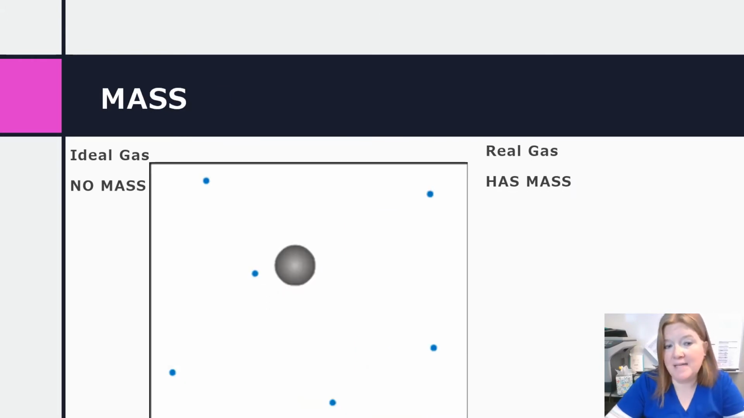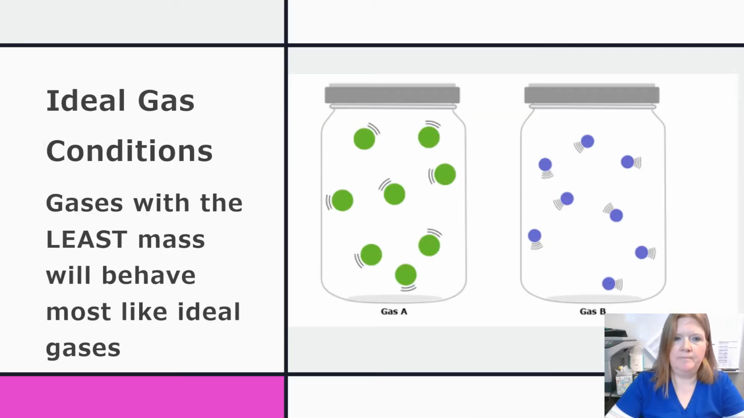In terms of mass, an ideal gas has no mass, but a real gas has mass. So in terms of being more ideal, it would have less mass. It's not realistic to have no mass, but we can get very small. So again, the gases with the least mass will behave most like an ideal gas, just like the gases that occupy the least volume.